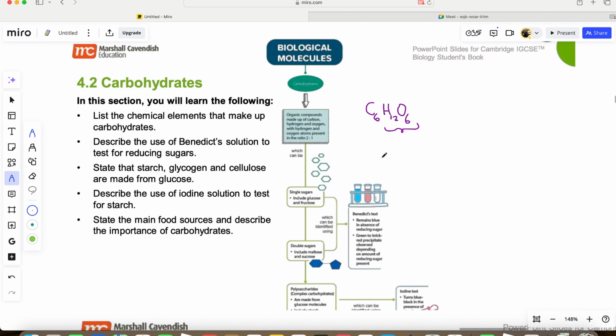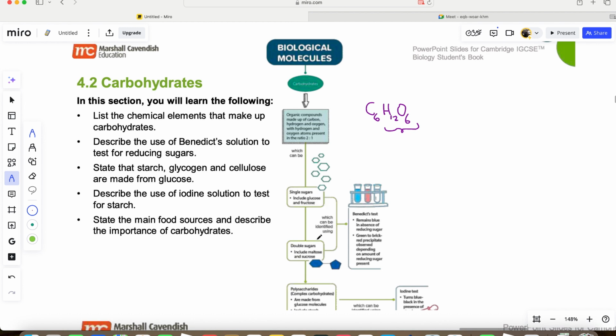Carbohydrates can be classified into 3 groups actually. Carbohydrate can be put into 3 broad groups. The first group is called the simple sugar, like the glucose and the fructose. The simple sugar, I'm going to show it in the next page properly. The simple sugars, which are the glucose and the fructose, and the double sugar, what we call the disaccharides, includes the sucrose and the maltose. Is that okay? The disaccharides. We call that double sugar, but the complex name is called disaccharide. This one, simple sugars, they are called monosaccharides.